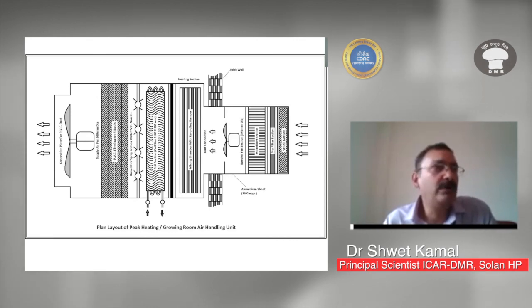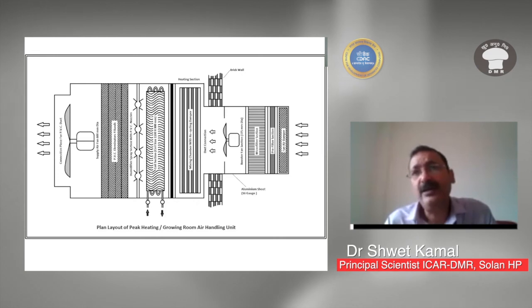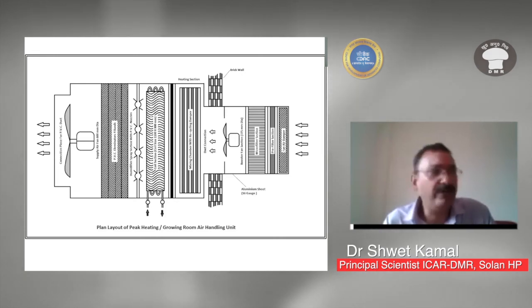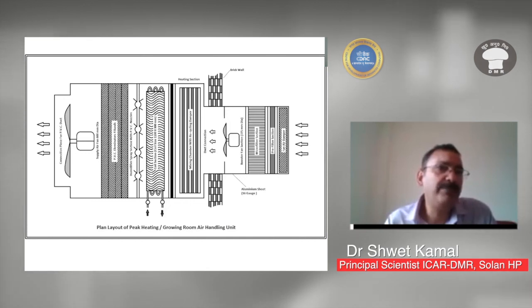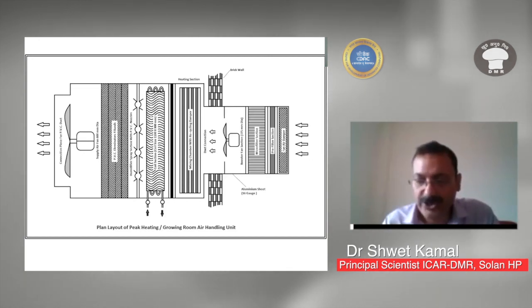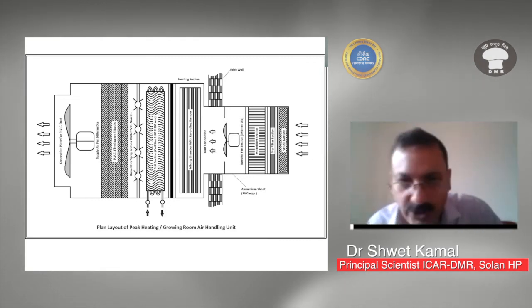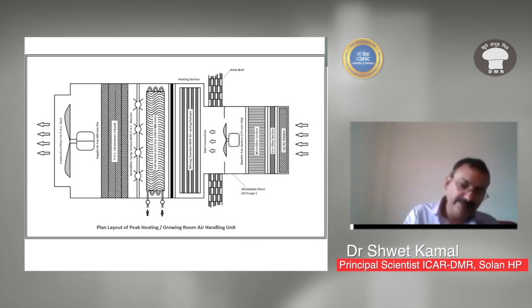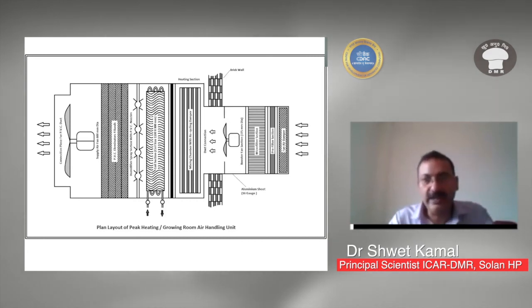Then after the cooling section, there is a humidifier section, where a high pressure mist of water is formed, because due to cooling, the moisture of the air is reduced. So when the air blows directly inside the room, what will happen?